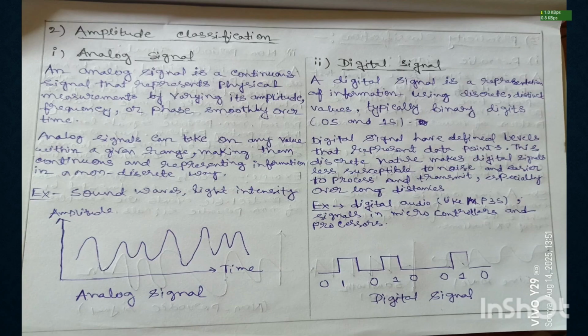Now, the other one is digital signal. What is a digital signal? A digital signal is a representation of information using discrete, distinct values, typically binary digits 0 and 1. A digital signal has defined levels that represent data points. This discrete nature makes digital signals less susceptible to noise and easier to process and transmit, especially over long distances. Examples of digital signals are digital audio like MP3s, and signals in microcontrollers and microprocessors.